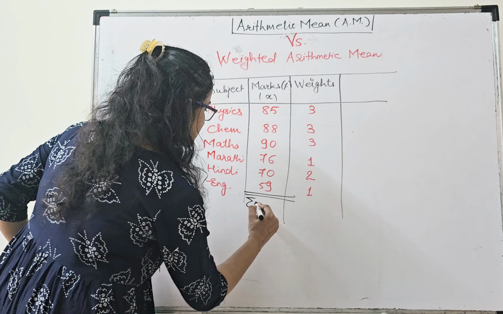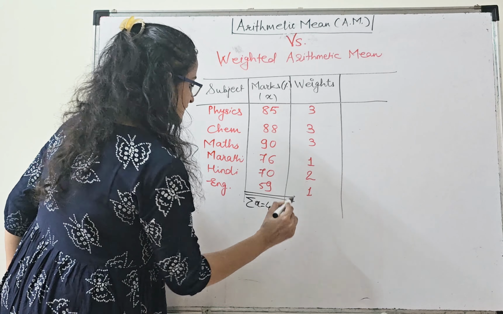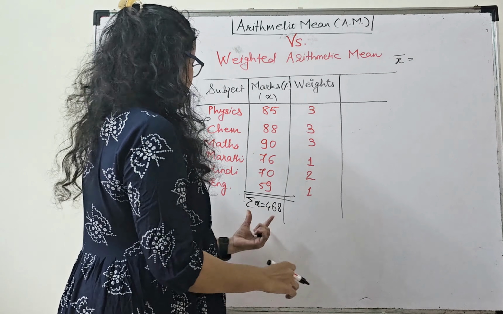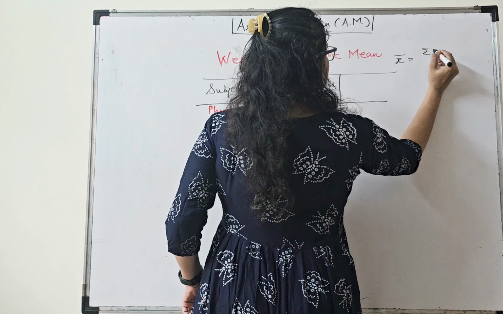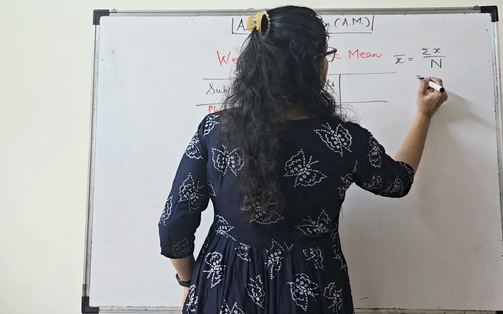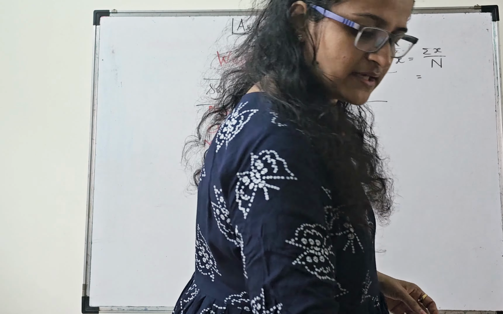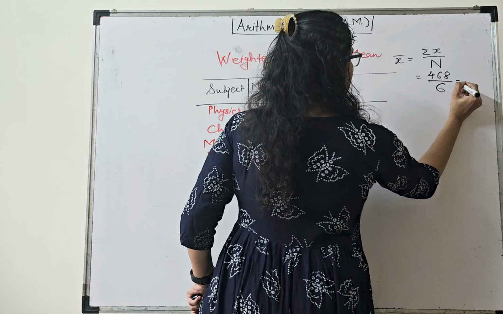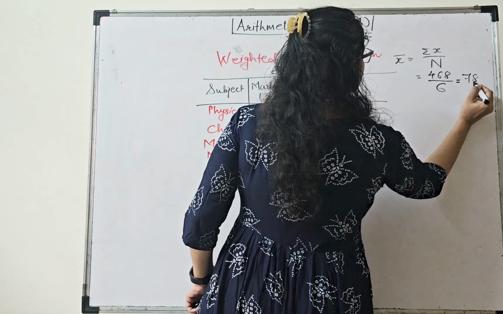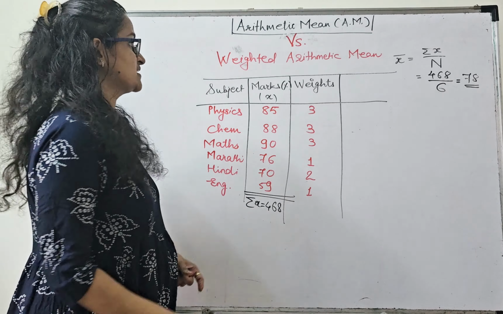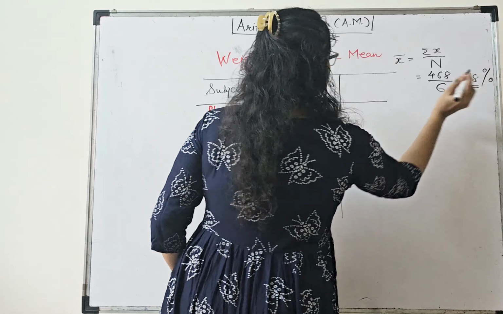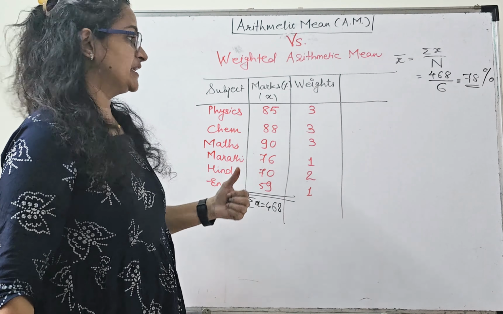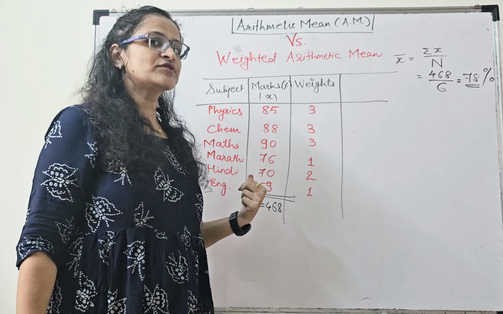So what's this summation of x? This is 468. Yes. So arithmetic mean, x dash, is going to be what? The summation of x divided by n, total number of records. What's the summation of x? You just found out 468, divided by total 6 records, 78. So the arithmetic mean is 78 for this question, and the unit of this is going to be what? Percentage, because these values are given in percentage. Easy. Now let's move to the weighted arithmetic mean, because different weightages are assigned to different subjects.